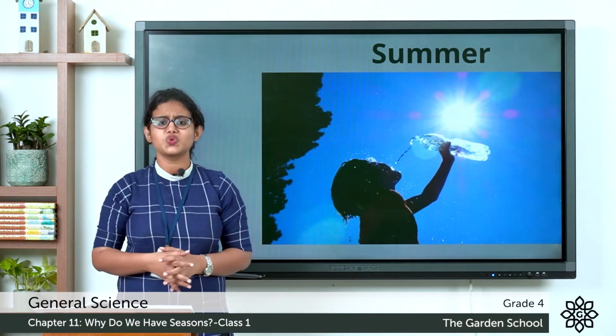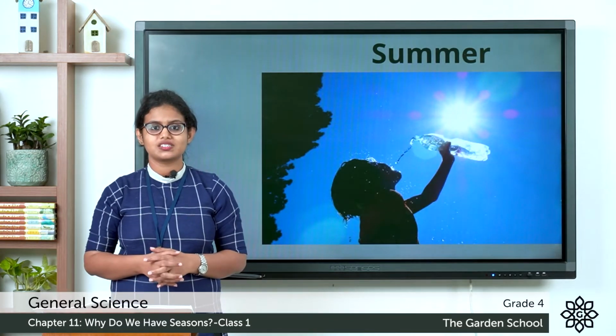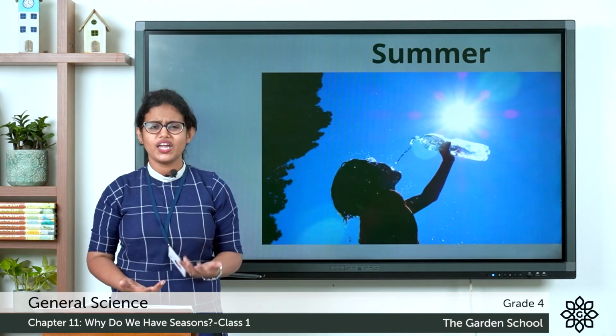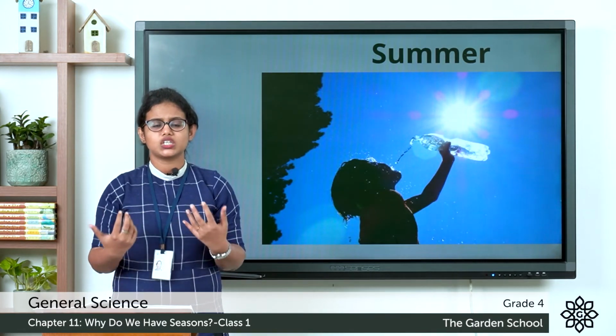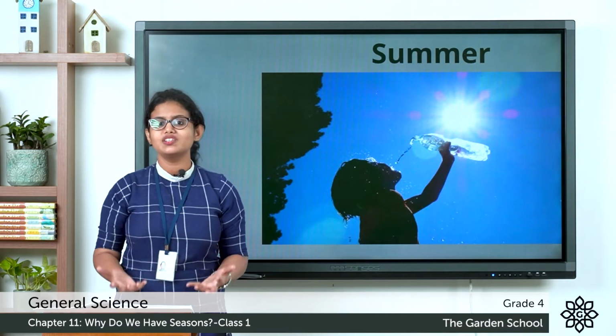What type of dress do we love to wear during the summer season? We all love to wear cotton clothes, right? Why? Because it keeps our body cool. Because it is very hot outside, in order to keep our body cool, we all love to wear cotton clothes.